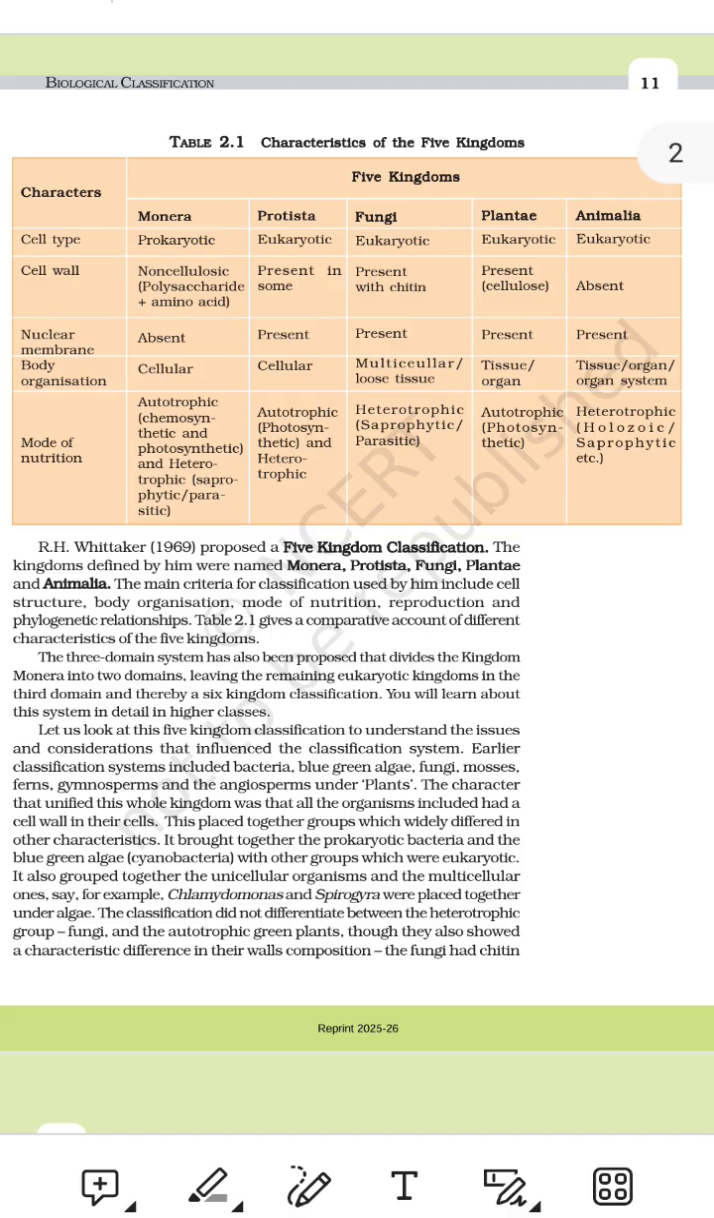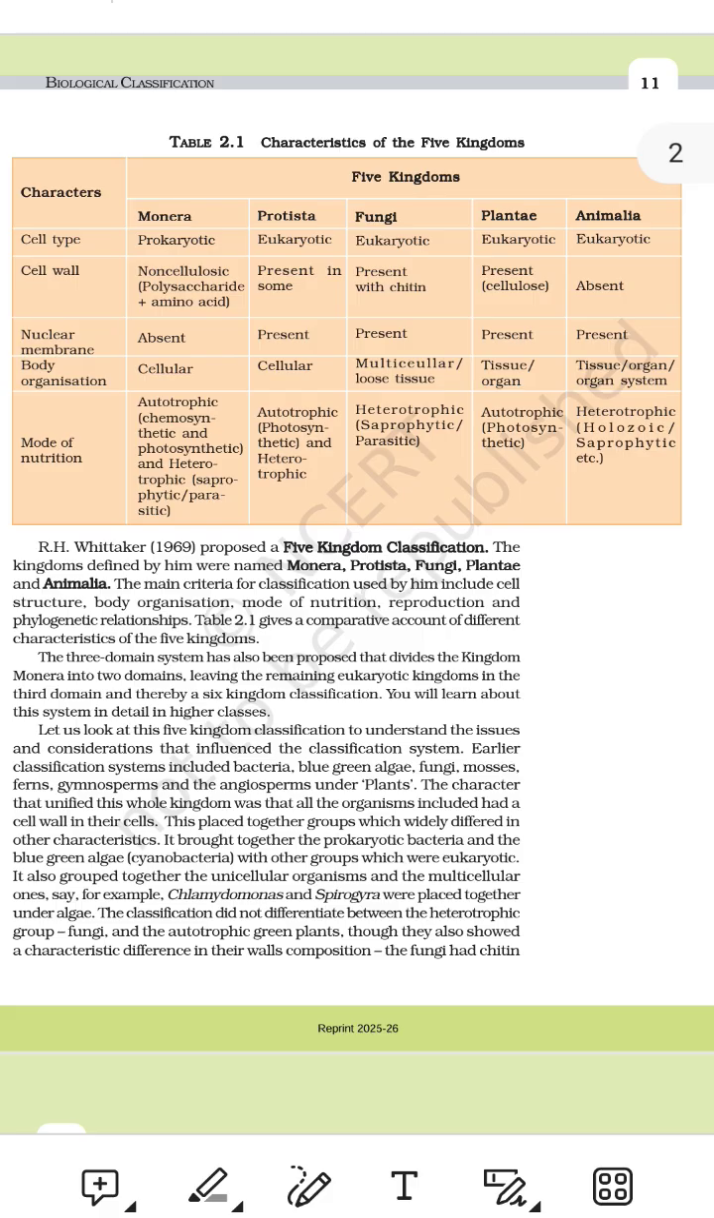Unicellular, made of just one cell, like a single-room house. Multicellular, made of many cells, like a big building. Tissue equals a group of similar cells doing one job, like bricks in a wall. Organ is a part of the body doing a special job, like the heart or leaf. Organ system, many organs working together, like the digestive system.